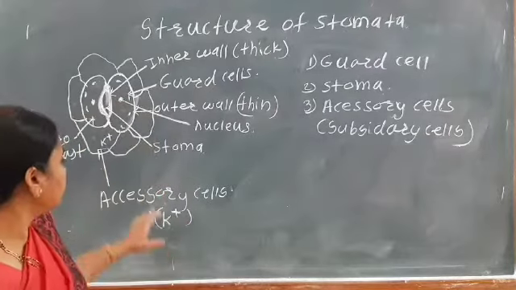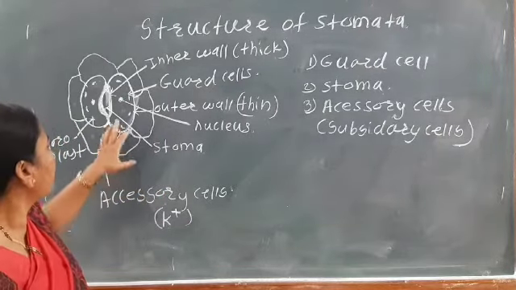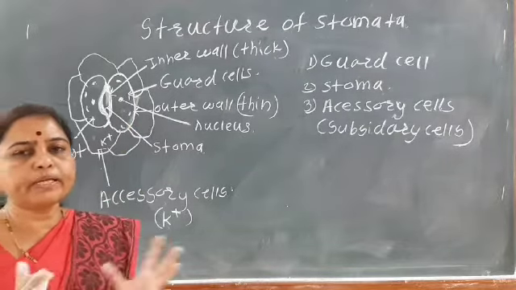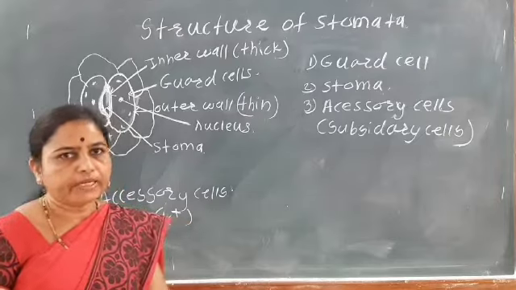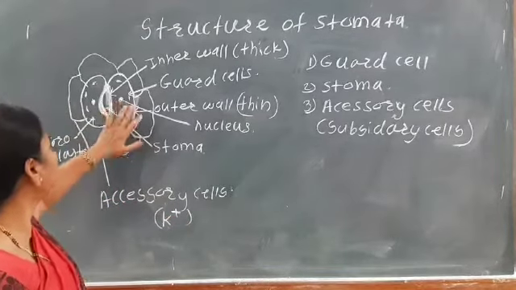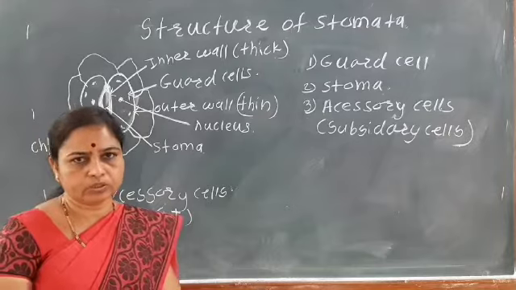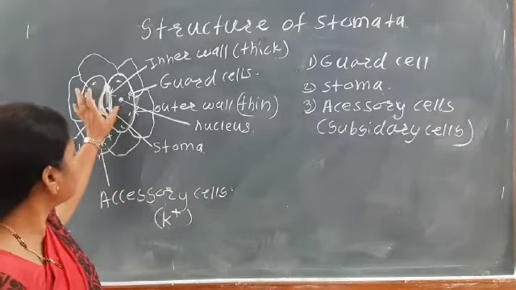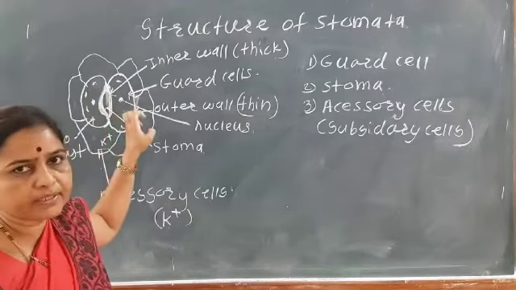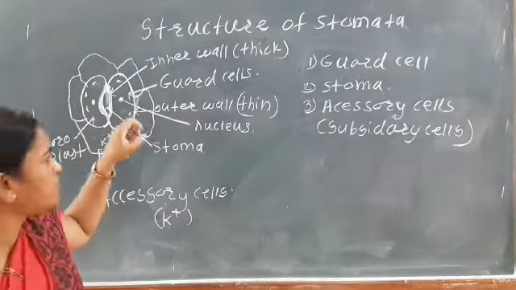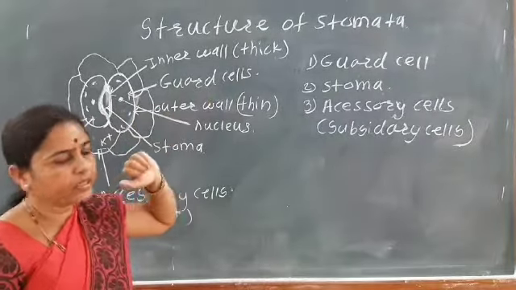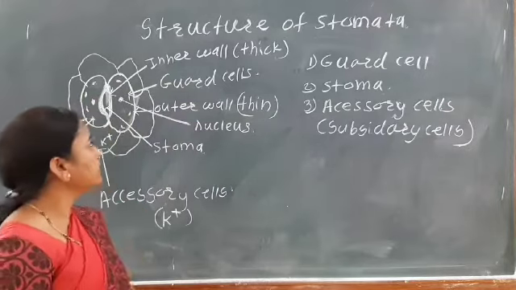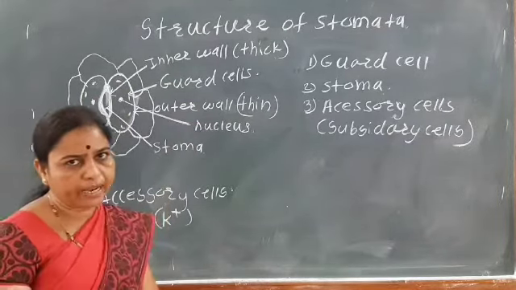Okay. So here these accessory cells and these guard cells, the guard cell is mainly helpful for the opening and the closing of the stomata. We can see how the stomata gets open and how the stomata gets closed. This mechanism mainly occurs due to the guard cells. These guard cells are mainly kidney shaped in the dicot plants.